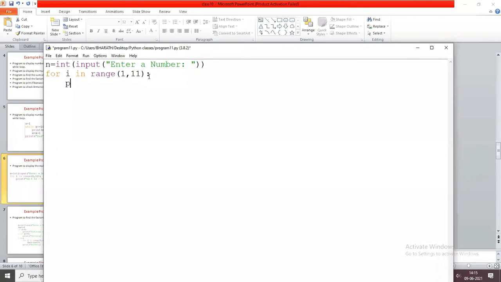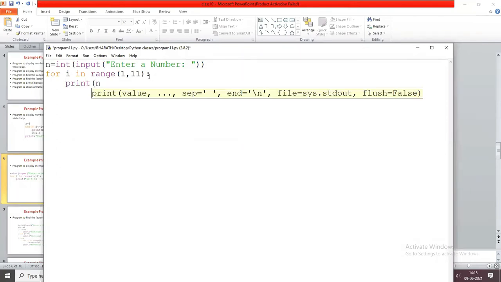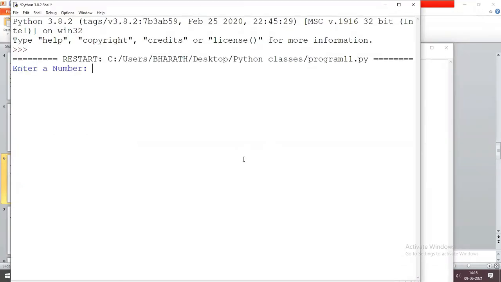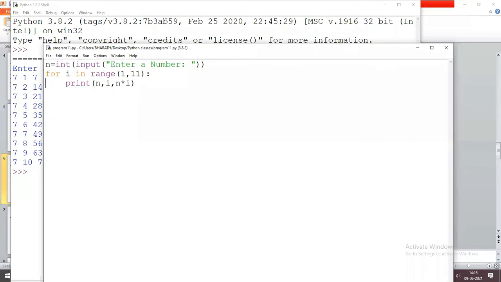After that you are going to print the n value, i value, and n into i value. First we are going to execute this. Enter a number, for example 7. It displays 7 1 7, 7 2 14, 7 3 21, 7 4 28, 7 10 70. Now I want to display the output like this: 7 into 1 equals 7, 7 into 2 equals 14. Now how do we write this program?